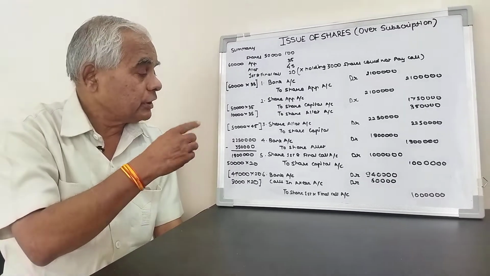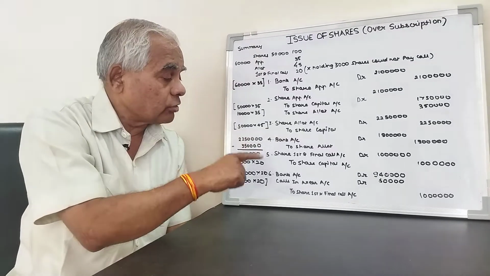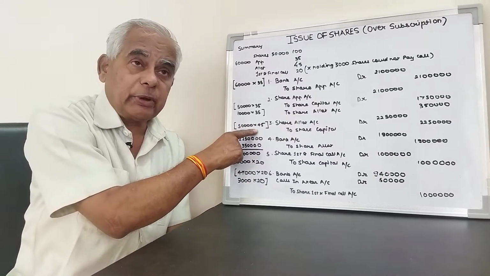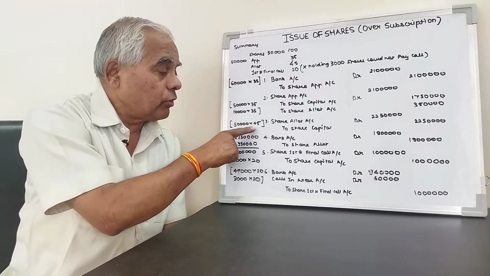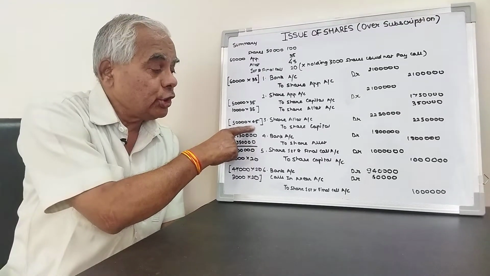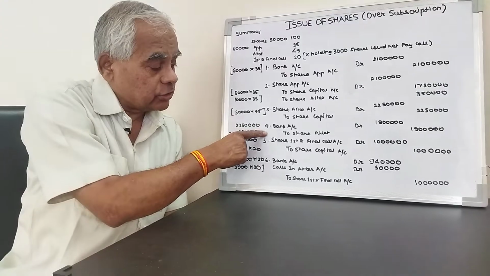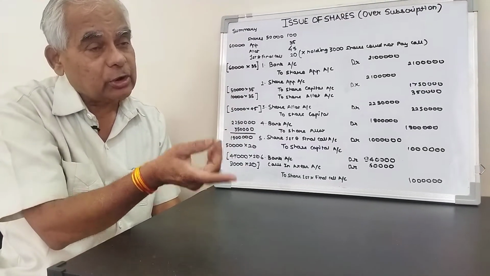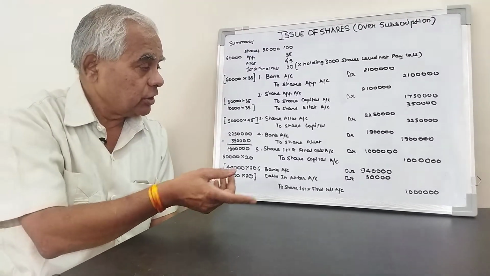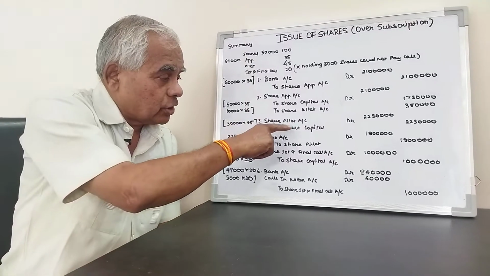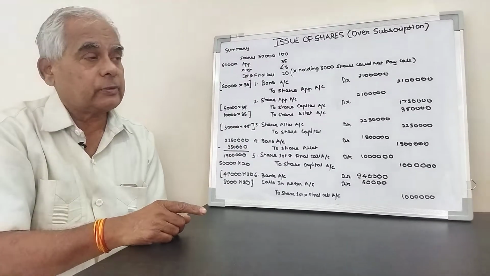Now from the third entry onward: first allotment, then first call. For allotment we record due and later the receipt. For call also the same, due and receipt. Now the third entry: share allotment account debit to share capital account.